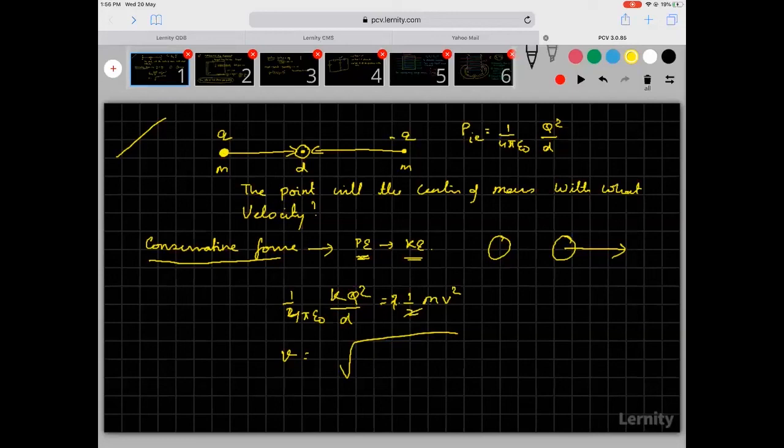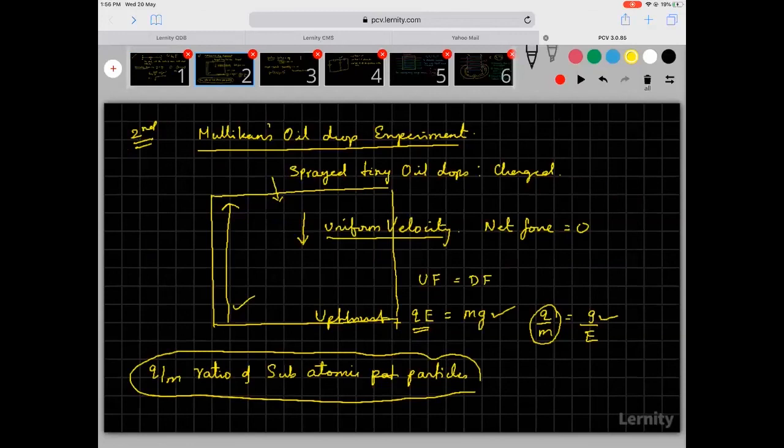Then I explained to you about the fundamental basis of Millikan's oil drop experiment. This experiment helps you calculate the Q by M ratio. What he did is he sprayed very tiny oil drops, and then created an electric field so that the oil drops are pushed up.